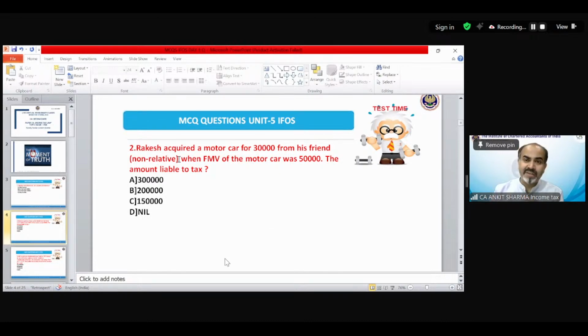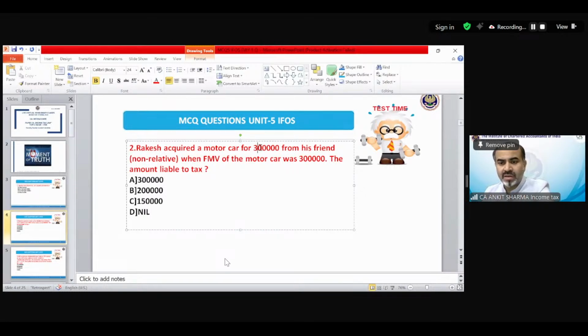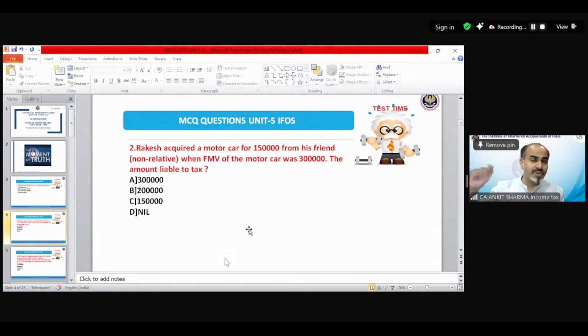But suppose I change the value to 3 lakh and this is 150. Suppose I have done this now, 3 lakh and 1,50,000. So now your answer would be C or A, because if it exceeds 50,000 then the full value is going to be taxable, or in the other case the 150 is going to be taxable. So please read the question first, and in these gift cases the first thing is to check whether that asset falls under the definition of those assets or not. Okay.